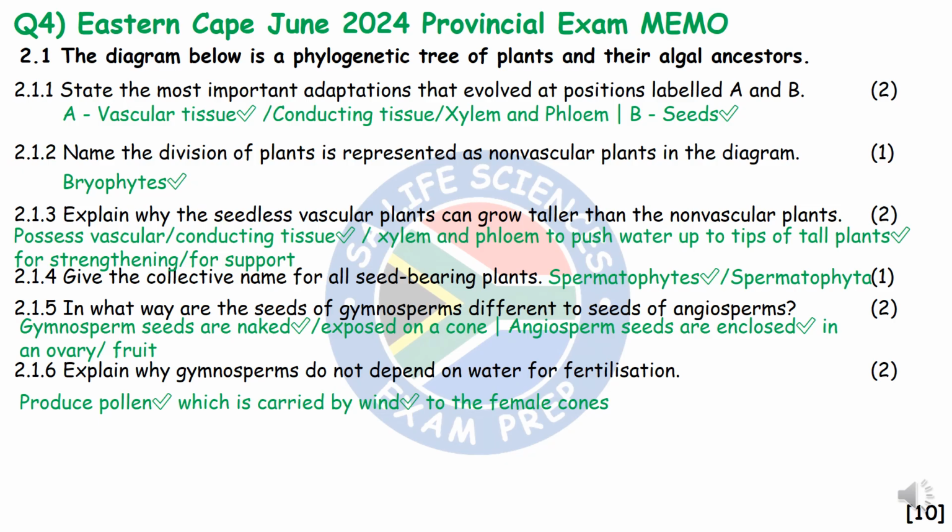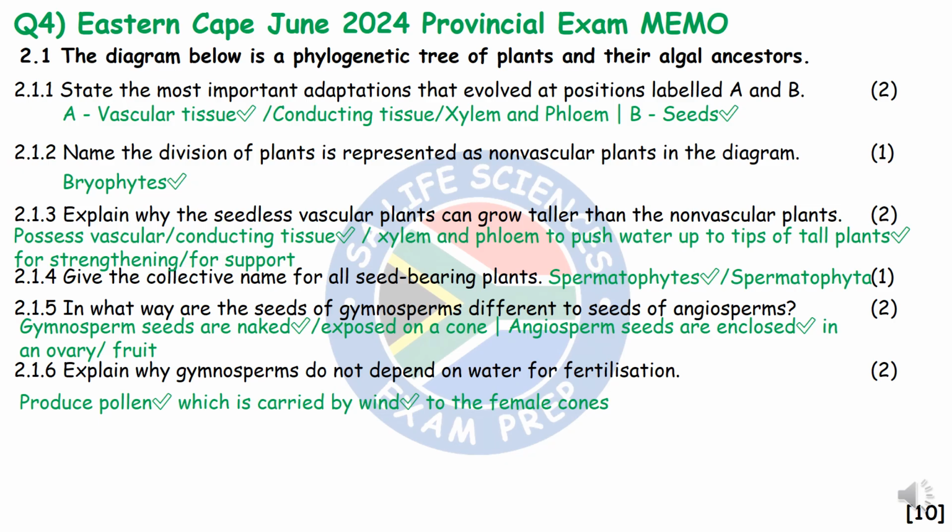At label B, we see the evolution of seeds, hence why the words gymnosperm and angiosperm end with the word sperm, which is translated to seed. Gymnosperm means naked seed. Angiosperm means covered seed.